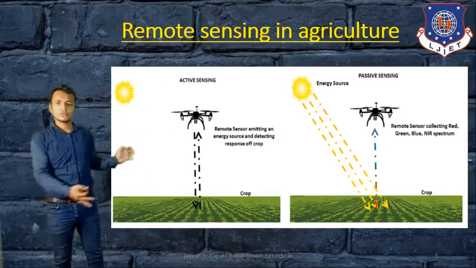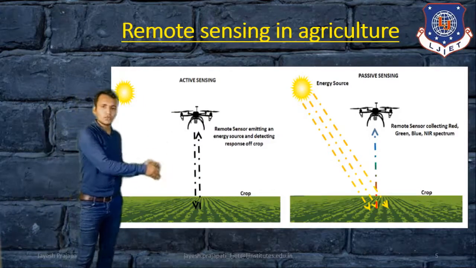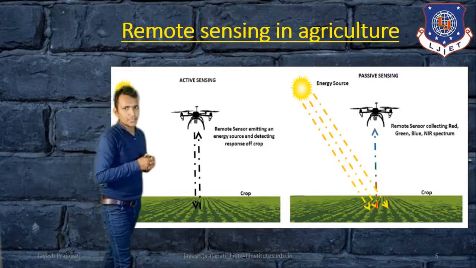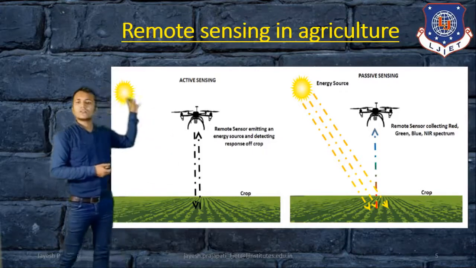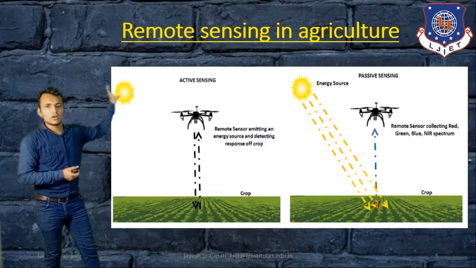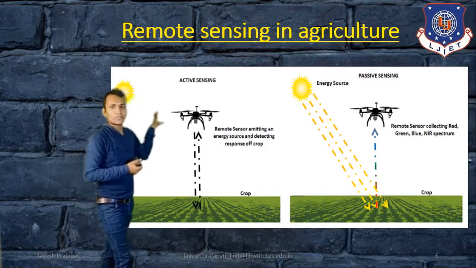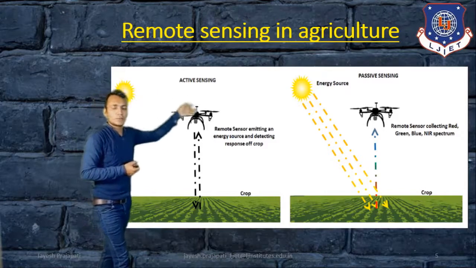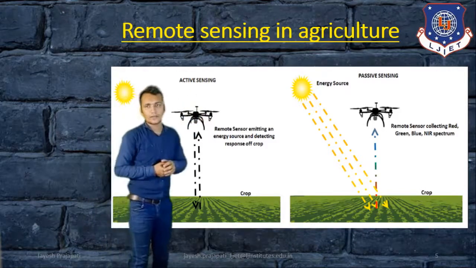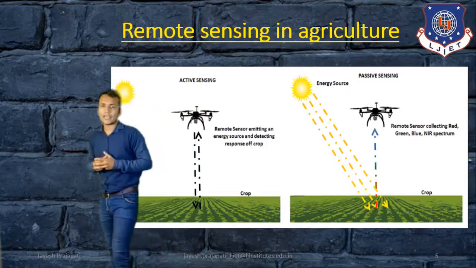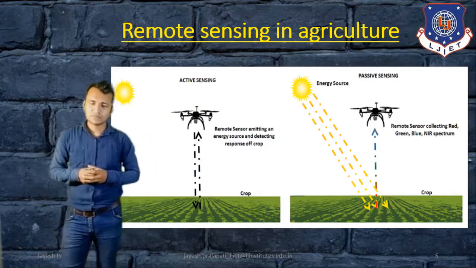So the difference between active and passive remote sensing is that an active sensor cannot use sunlight, but a passive sensor can use sunlight.